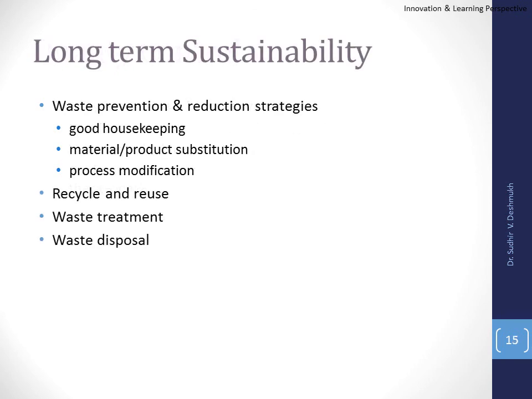So for long term sustainability, there should be waste prevention, good housekeeping, then process modification, recycle, reuse, then waste treatment, waste disposal.